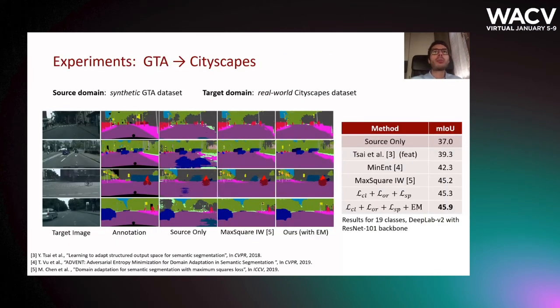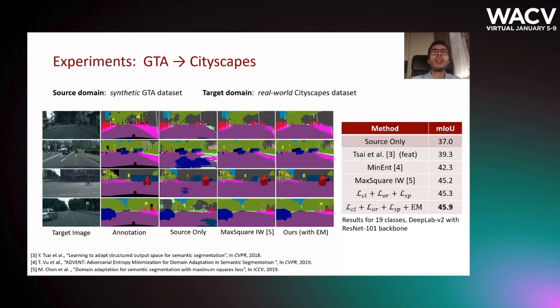We evaluate our approach on two widely used synthetic-to-real adaptation benchmarks. In the first scenario, we consider the GTA5 and Cityscapes datasets. We compare our model to several state-of-the-art methods, which, similarly to us, resort to a direct or indirect form of feature-level regularization. The table on the right contains some numerical results in terms of mean intersection over union, computed over